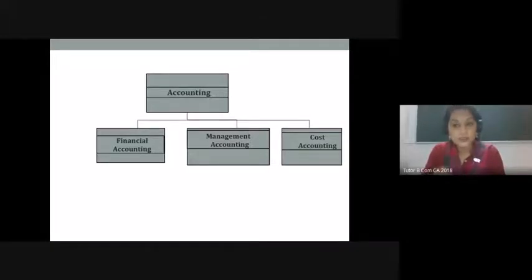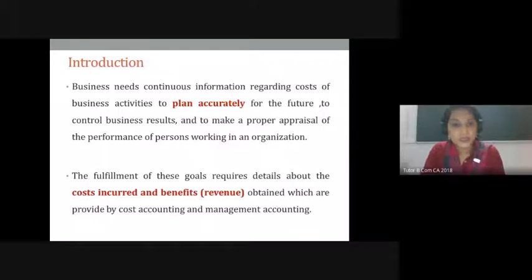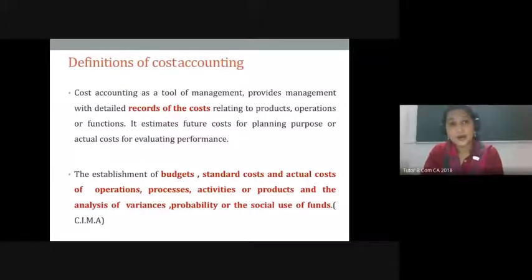Now, in this subject, as everybody said, we would be discussing cost accounting, the functions of the cost accounting department. Yesterday we said cost accounting is a tool of management which provides records of costs for planning purposes as well as for control and management purposes. Some of the tools used by cost accounting departments are preparation of budget and standard costing techniques, where you set a standard and compare your actual performance with the standard set. There are many other tools which we'll be learning in the near future.